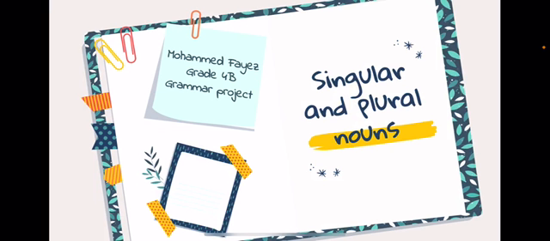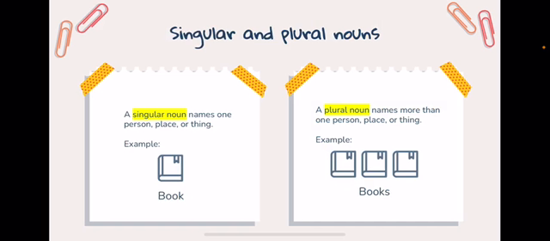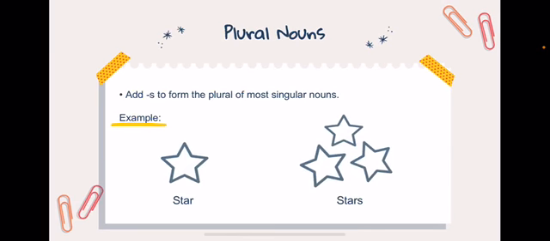Today we will talk about singular and plural nouns. A singular noun names one person, place or thing. For example, book. A plural noun names more than one person, place or thing. For example, box.